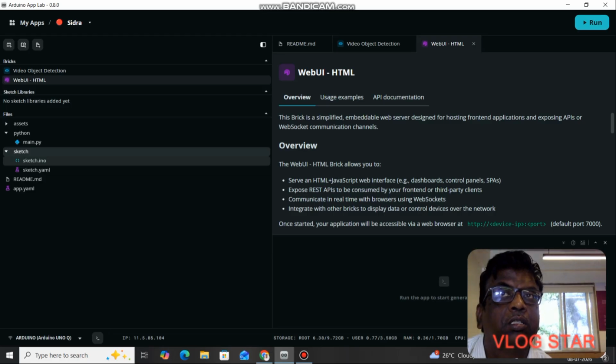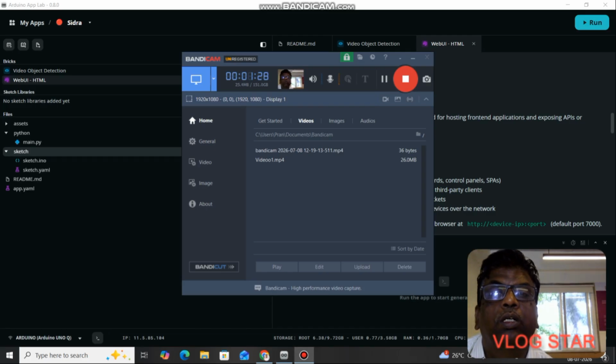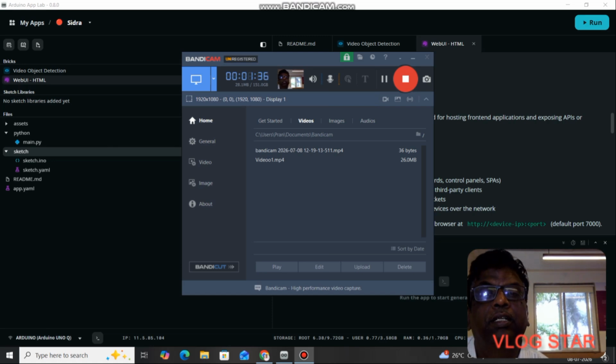The intention of this project is to create a web UI where, upon detecting my image, the lock should open. I am connecting a 12 volt DC lock, so that once it detects my face, the lock immediately opens. So this is the complete project that I would like to capture.